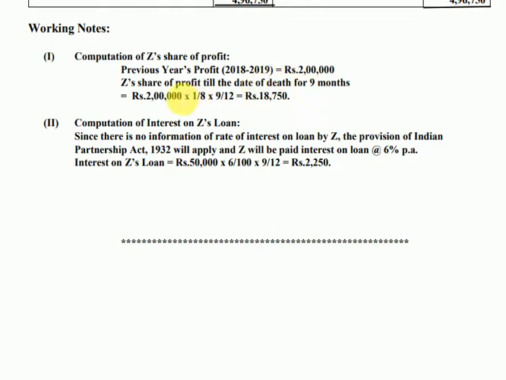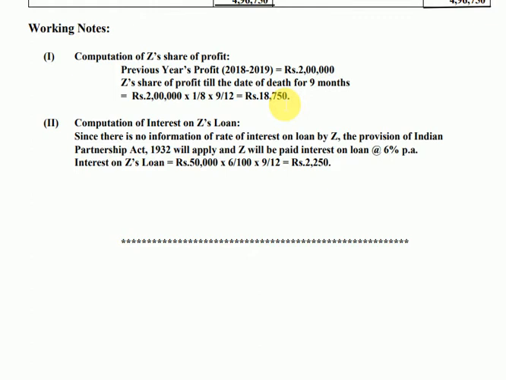Then we have to apply this with time period, which is 9/12, and the share of deceased partner Z, 1/8. So Z's share of profit for the time period will be equal to 2 lakh multiplied by 1/8 multiplied by 9/12, which comes as 18,750. For that 9 months time period, Z will be provided 18,750 as his share of profit.